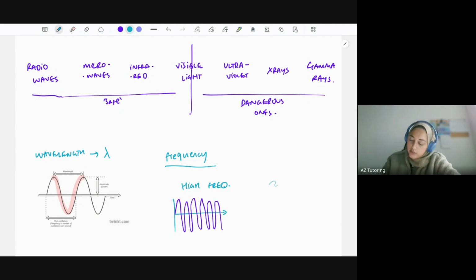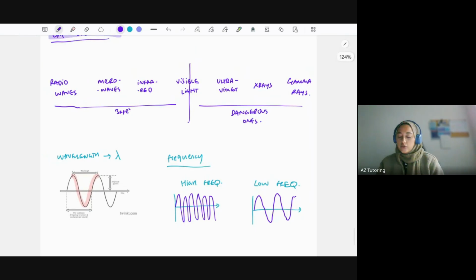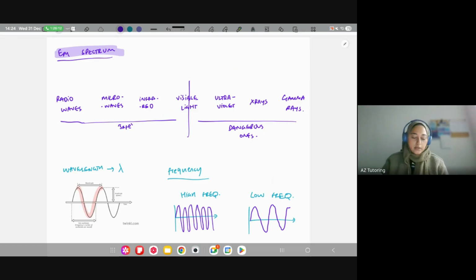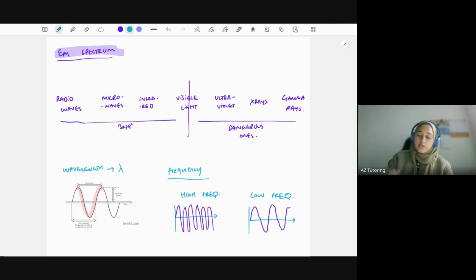Whereas a low frequency is fewer waves per second, something like that. So that's a low frequency. You need to know what happens with frequency and wavelength on this electromagnetic spectrum diagram, and it's the opposite of each other.